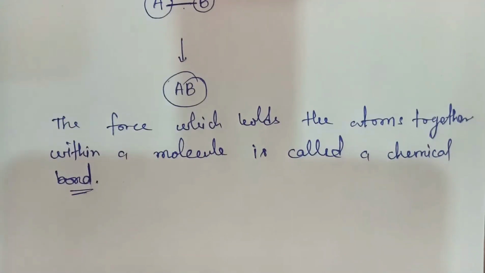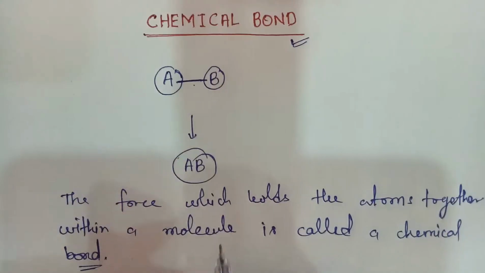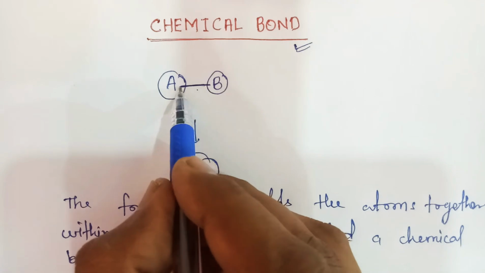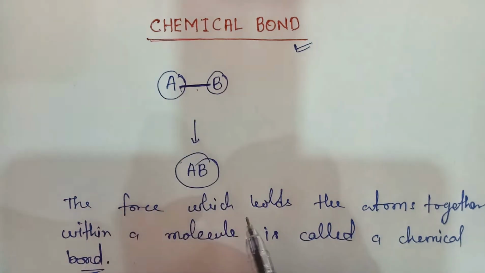Okay, chemical bond, that means a force will exist between these two atoms which can bind these two atoms together.